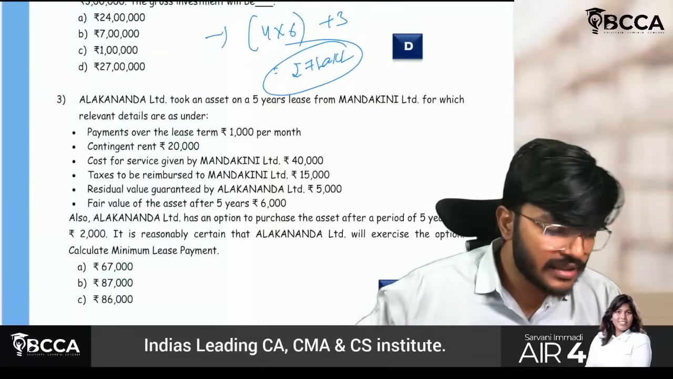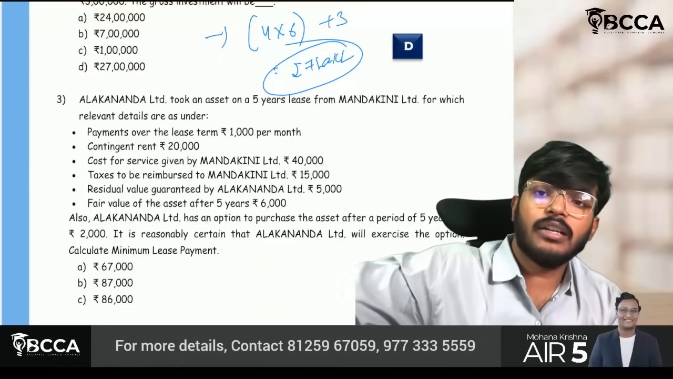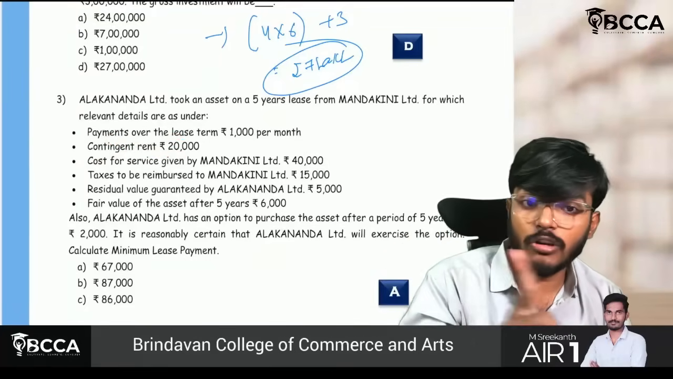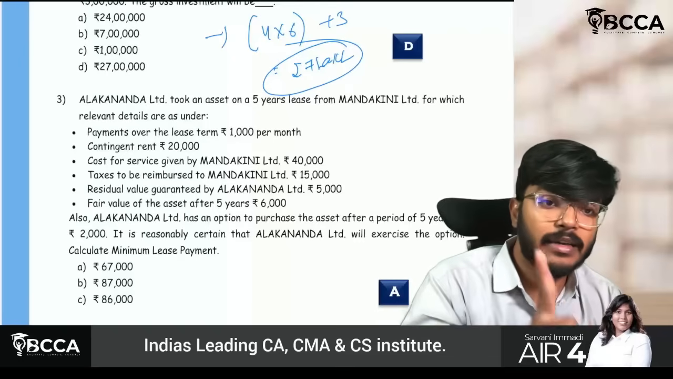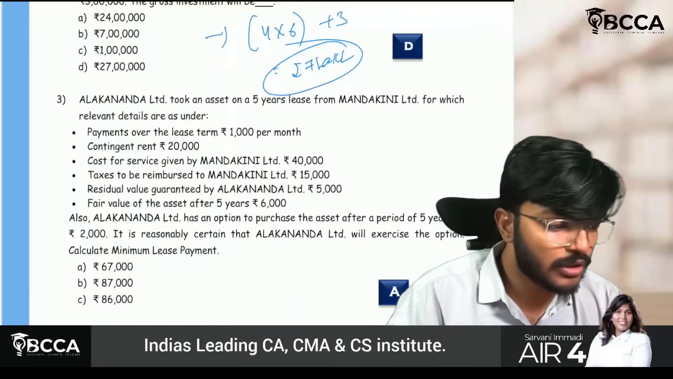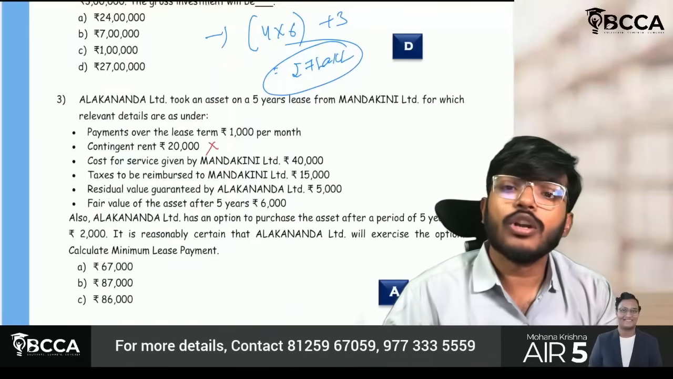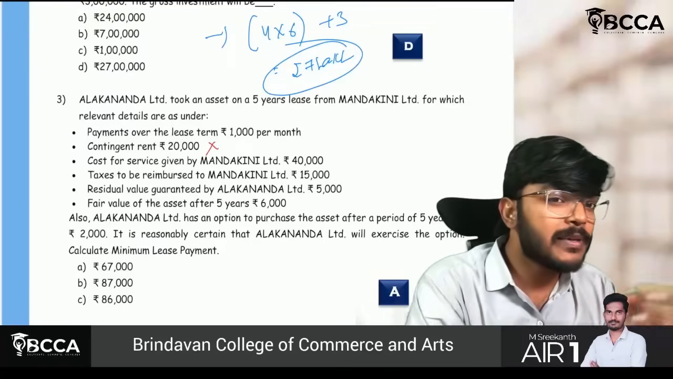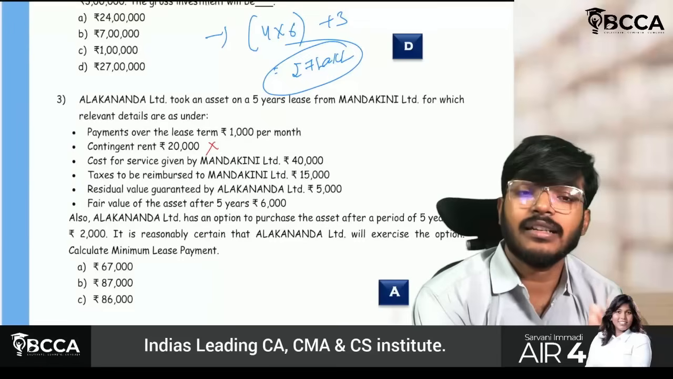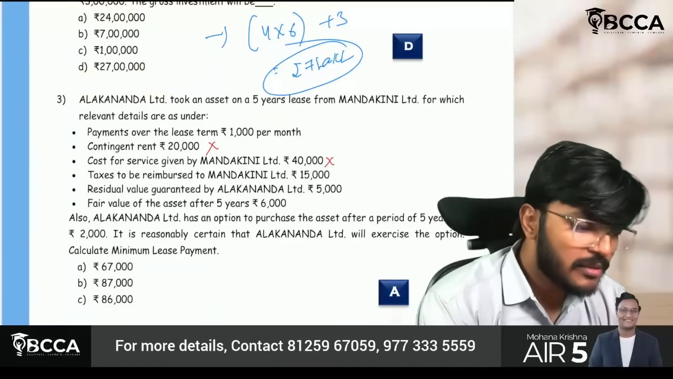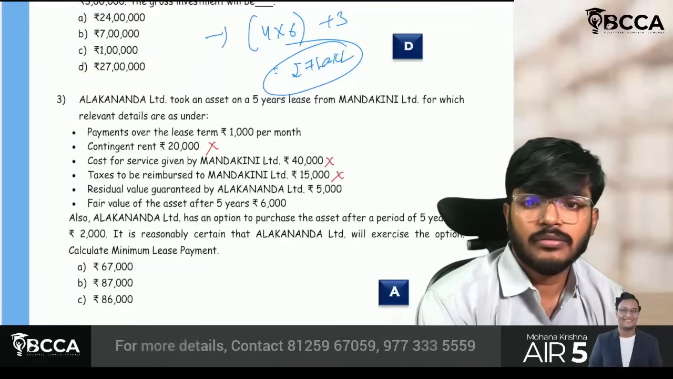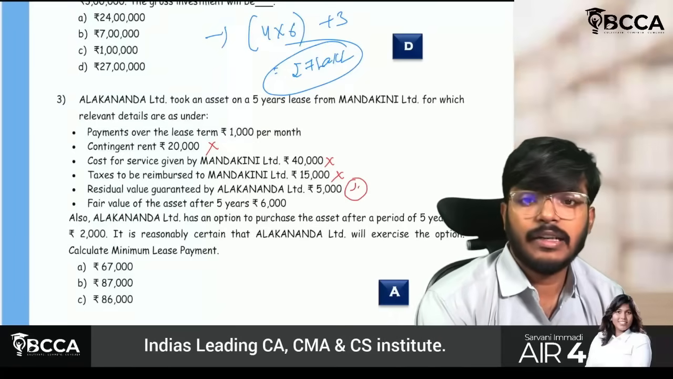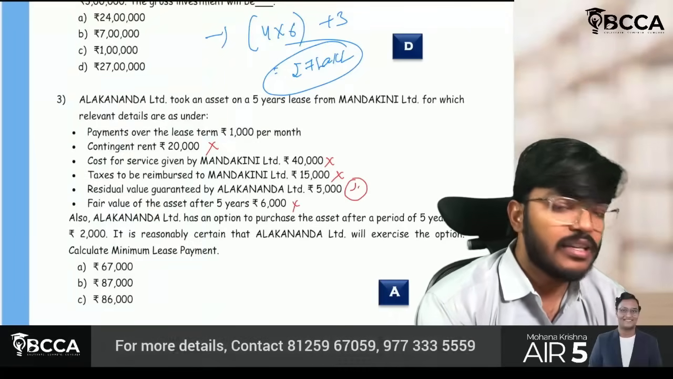So this lease payment would be included. Contingent rent would not be included in the minimum lease payment calculation. Always remember this part. So this will be wrong. Cost for service is a separate expense which should not be included in the lease rental calculation. Reimbursable taxes also should not be included. Residual value will be included. Fair value also should not be included in the lease payment.